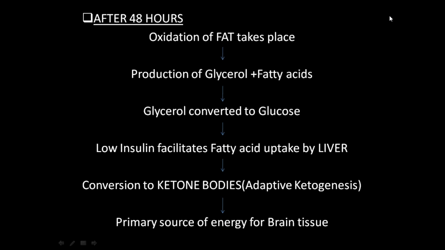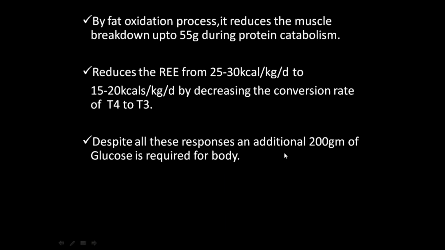And by fat oxidation, there is an advantage: the protein breakdown I mentioned between 24 to 48 hours, 75 grams per day, has been reduced to 55 grams per day. So only 20 grams of skeletal muscle will be involved in protein catabolism. By doing this, fat is helping the skeletal muscle to prevent muscle wasting.